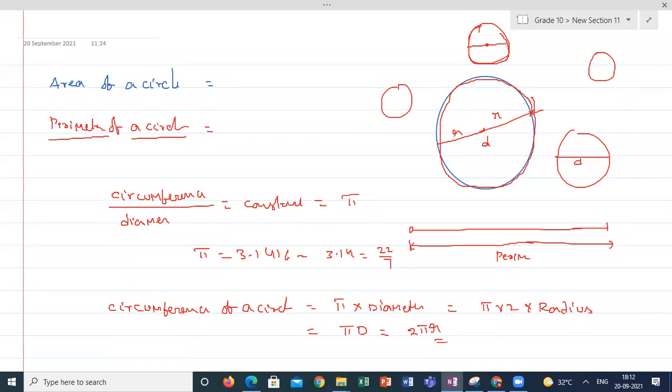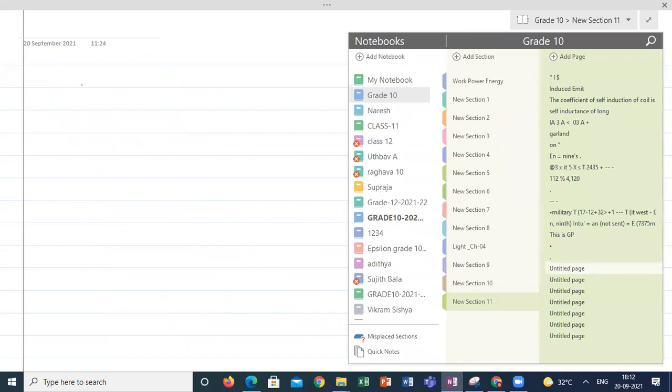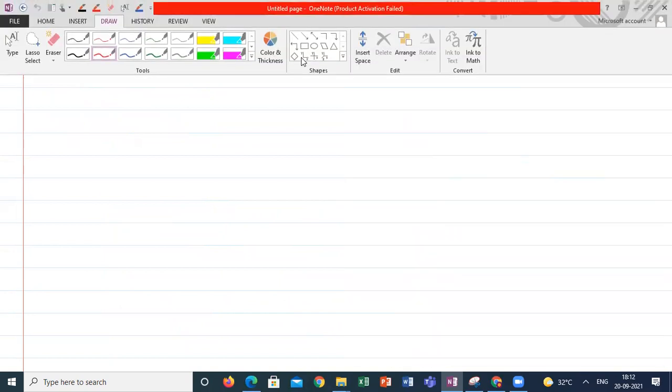The same way we can discuss the area of the circle. To calculate the area of the circle, we are having a small activity. If I'm taking some circle, I am splitting it using your compass. Suppose I'm drawing with this center using this compass, first I can divide into 4 parts.